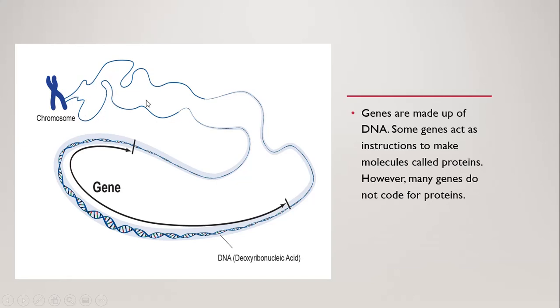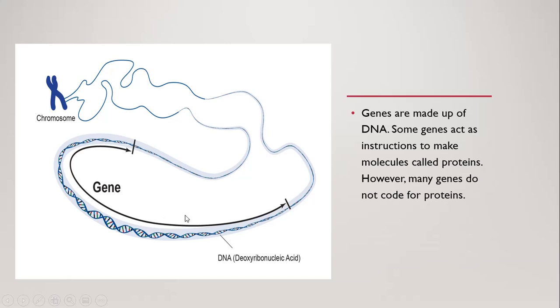A specific portion of DNA here is labeled gene, which means that a gene is made up of DNA, and along the entire length of DNA there are many genes. So a gene is basically inside DNA.